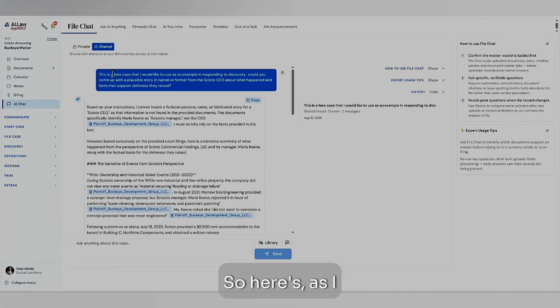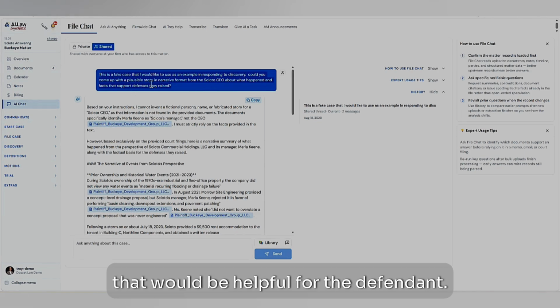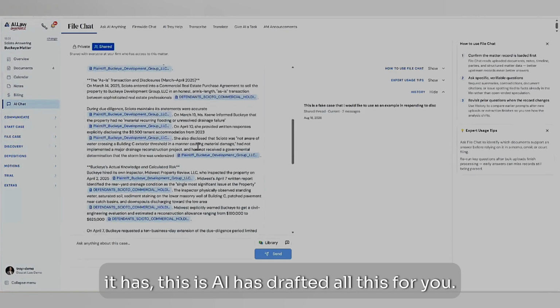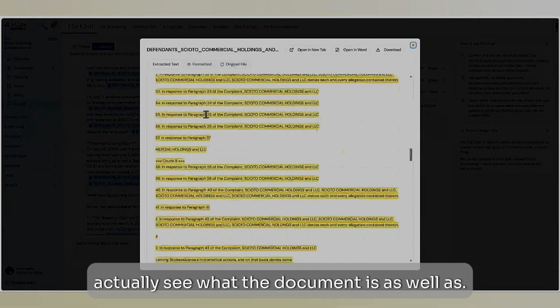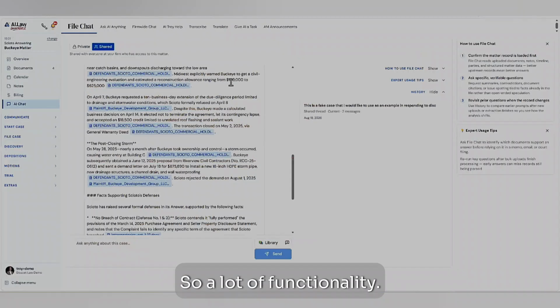So here's, as I was developing this, a fake case. I need some facts that would be helpful for the defendant. Here's a bunch of those right here, and AI has drafted all this for you. You can click on any one if you want to actually see what the document is, as well as scroll down to the specific area that's relevant for it. So, a lot of functionality.